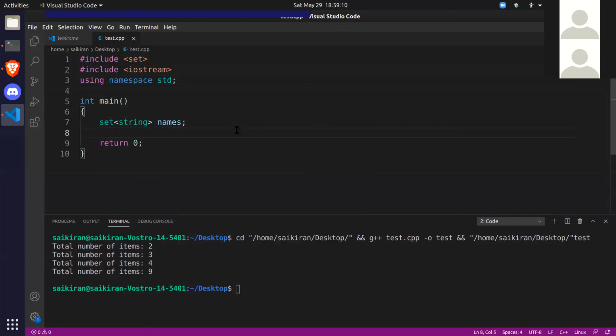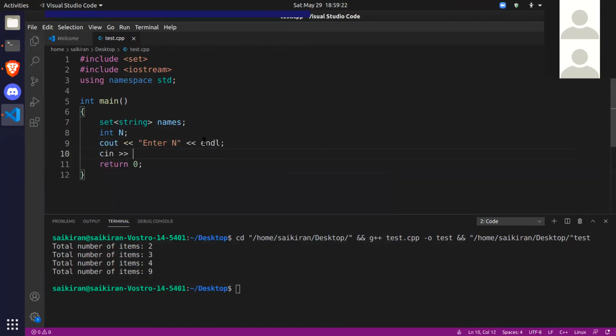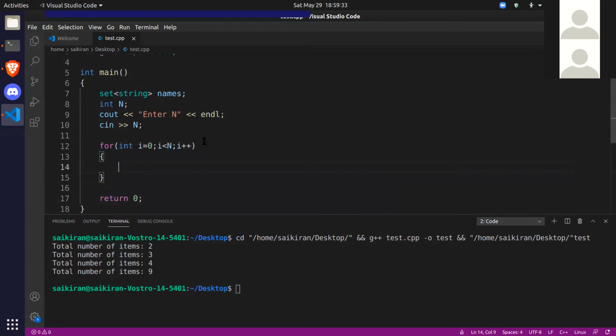Let's take n names. First, we'll need to ask the user to enter n. So enter n. And we'll take n names now. How do you take n names? We'll just use a for loop and take in each name.